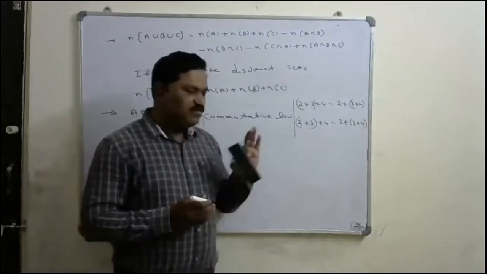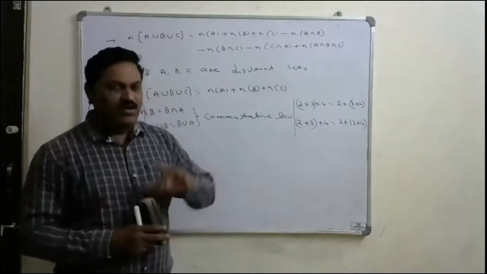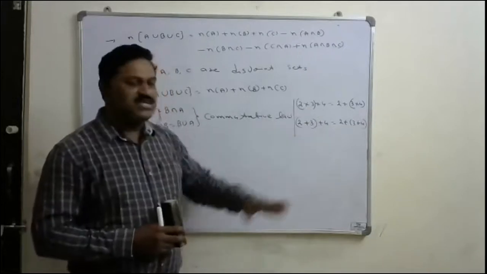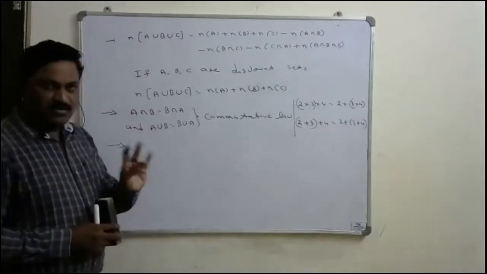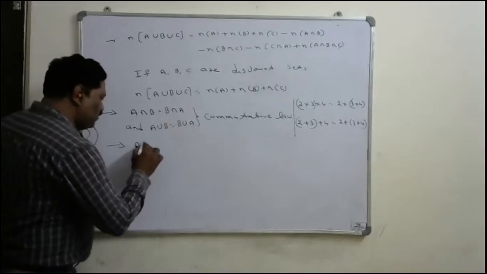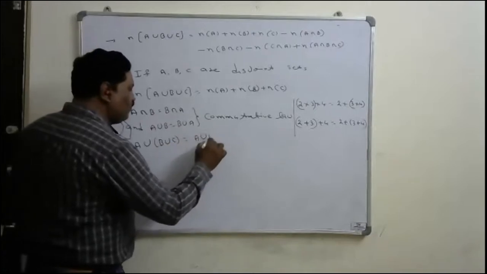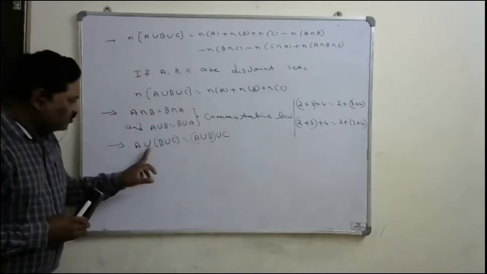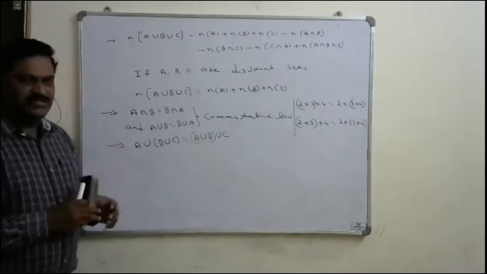All these laws are applicable only over multiplication and summation, not for division and subtraction. For division and subtraction, these laws do not hold good. Here also, over union and intersection only, these are applicable. That's why A union B union C, we can also write with the brackets interchanged. Whenever outside and inside you have the same operator, that is the union, we can interchange the bracket.